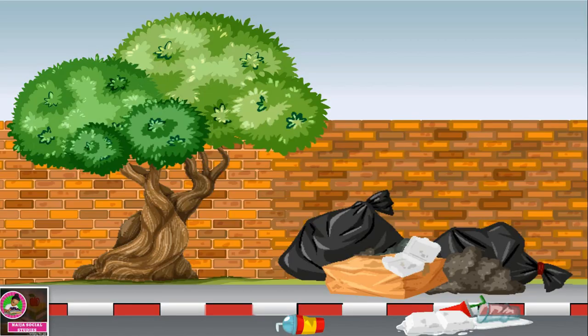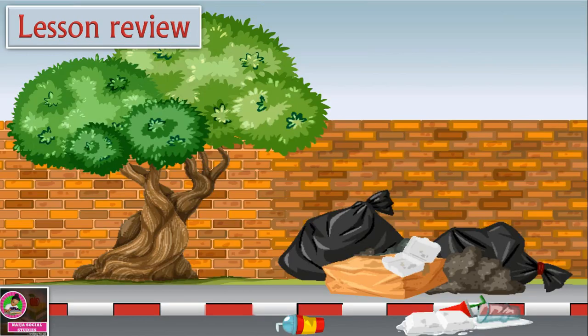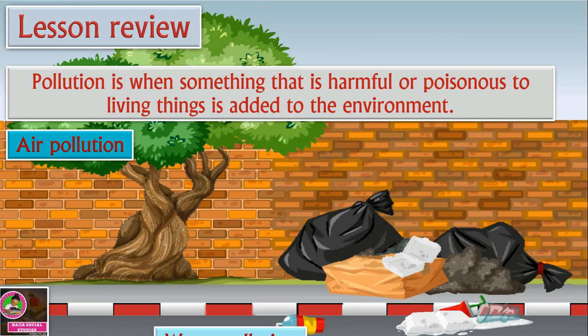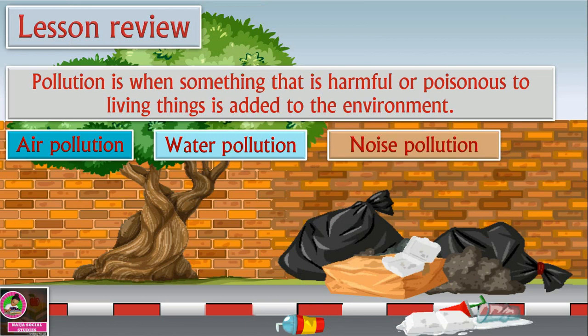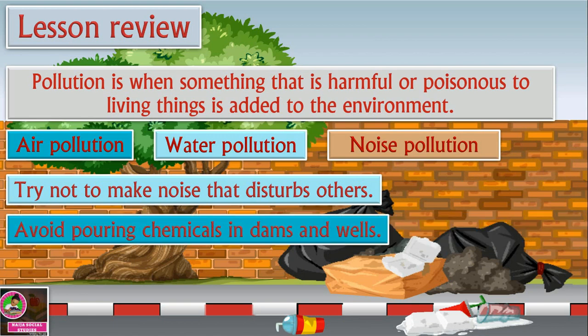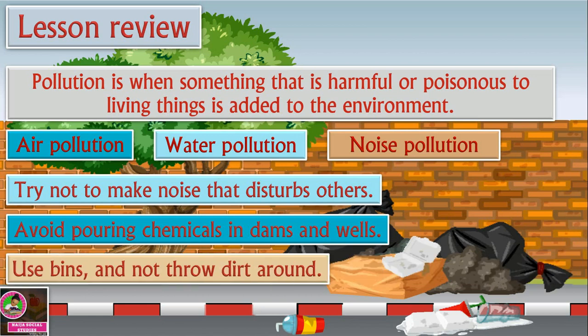What an interesting lesson it has been. So let's review the lesson. We have learned that pollution is when something that is harmful or poisonous to living things is added to the environment. And we have learned about 3 types of pollution. Can you remember them? We have air pollution, water pollution, and noise pollution. How do we prevent pollution? Try not to make noise that disturbs others. Avoid pouring chemicals in dams and wells, and always use the bins to throw the dirt.